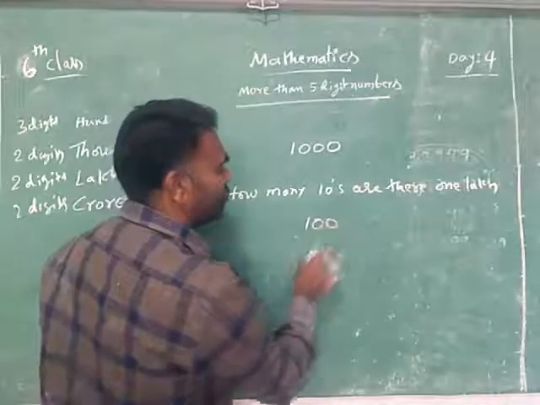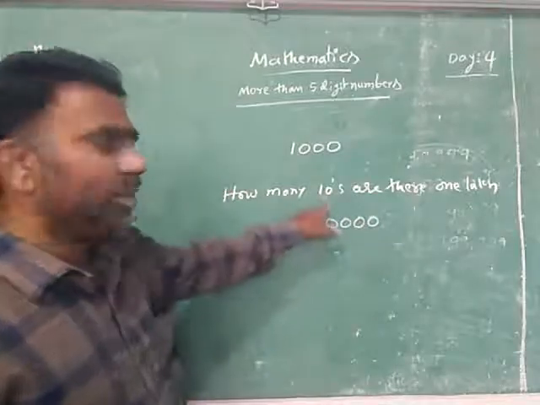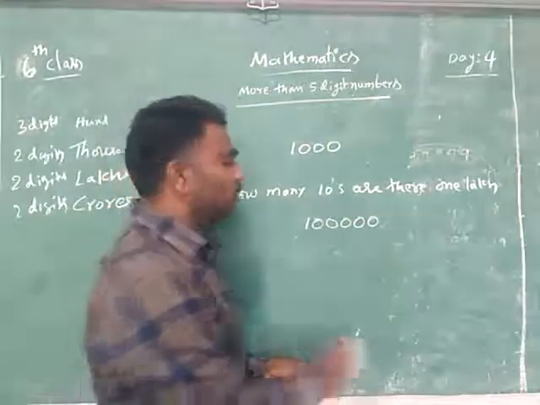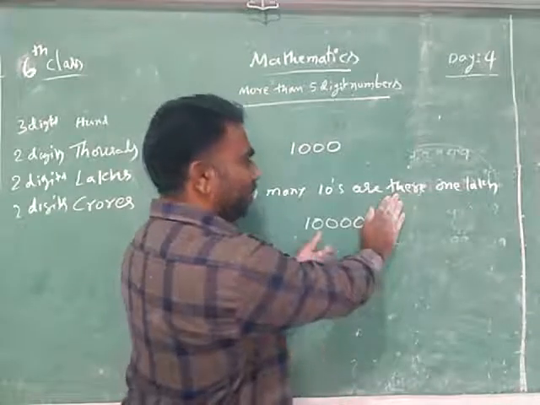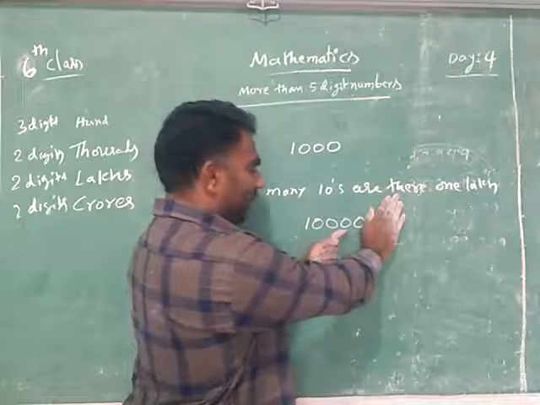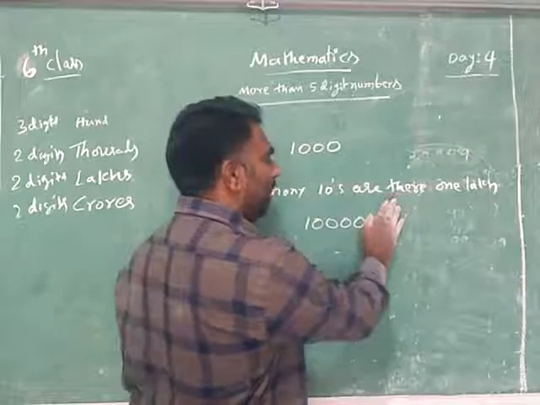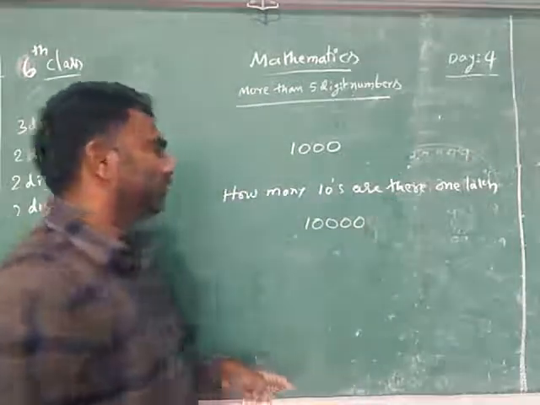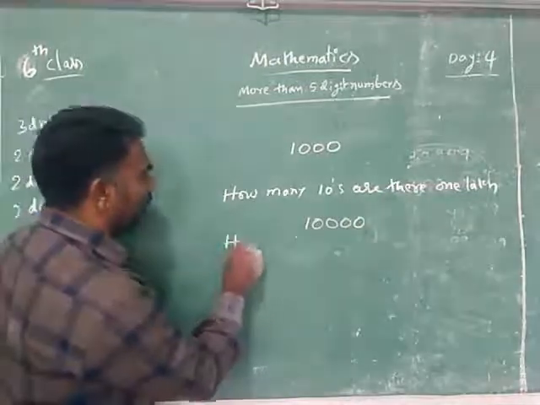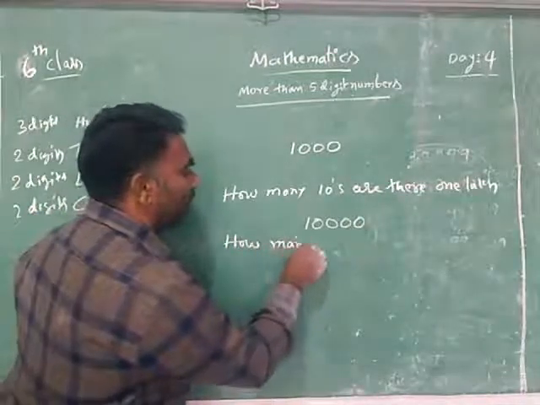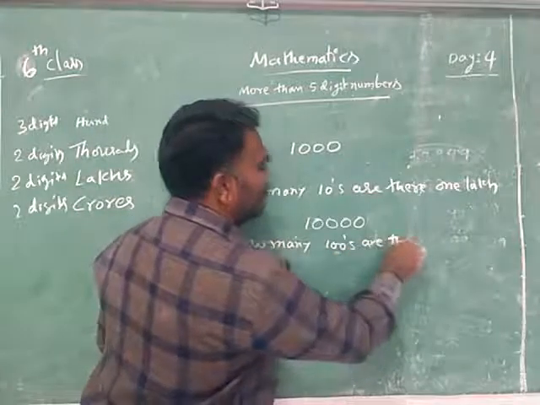You write 1 lakh. You know how to write 1 lakh? 1 after 5 zeros. I am asking how many tens are there now. Tens means 1 0, close 1 0. Means what did you get? 10,000. Means how many tens are there in 1 lakh? 10,000 are there.